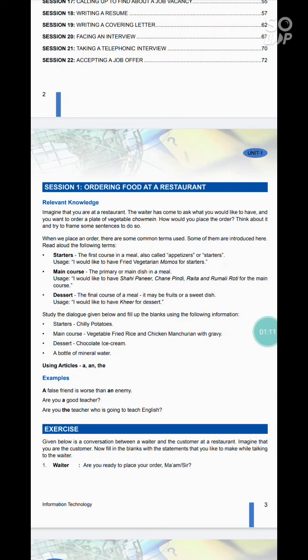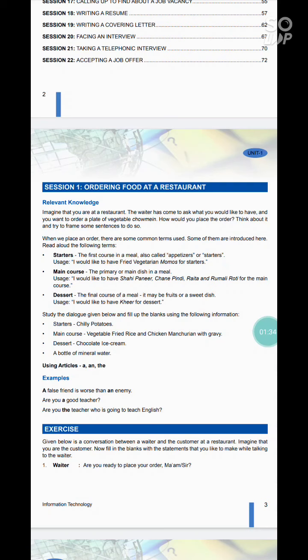Whereas main course is the dish that follows the appetizer, and it is usually the biggest dish on a menu. It may include multiple dishes or only one. Third and last is dessert. Dessert is the last course of a meal. It is usually a sweet dish taken after the main course.